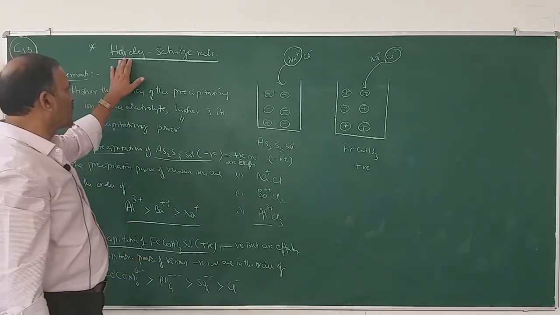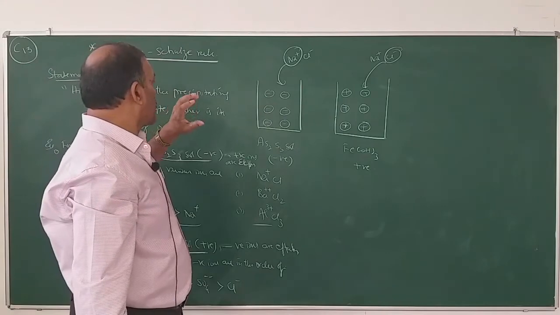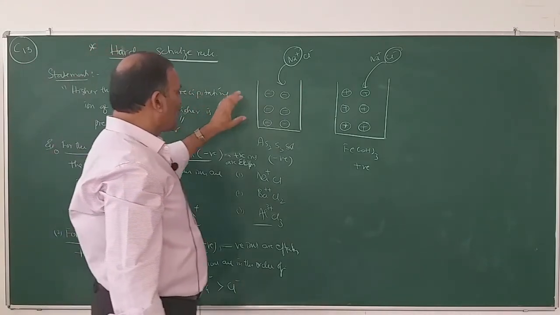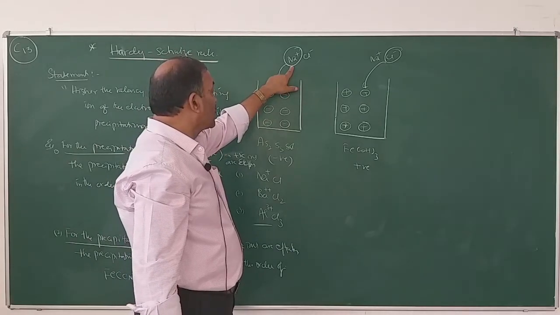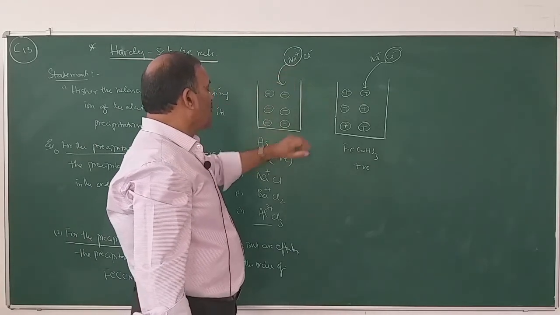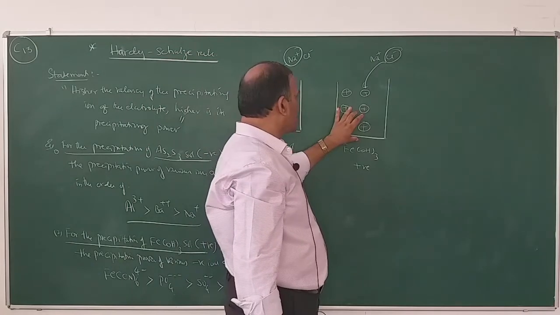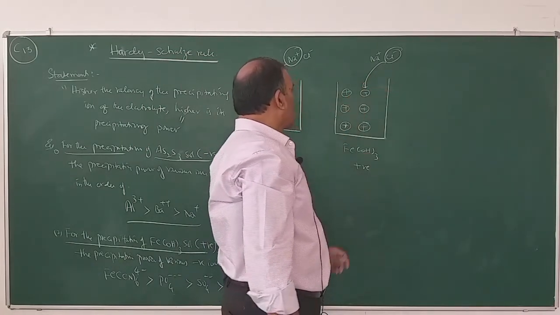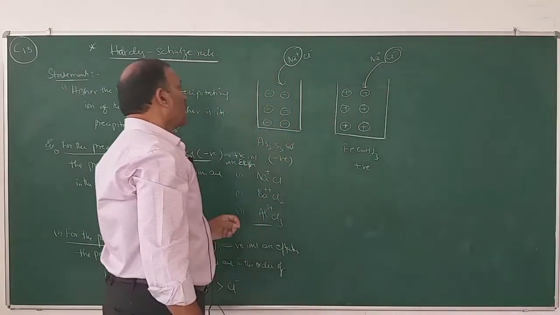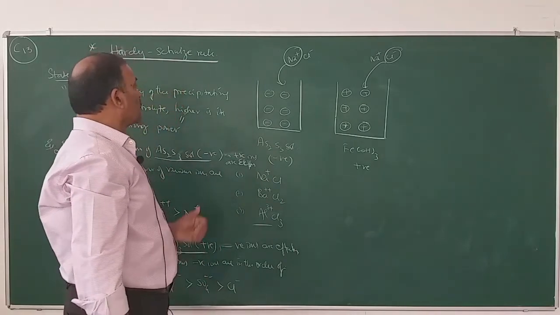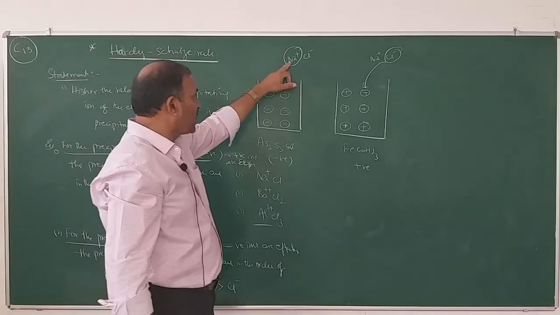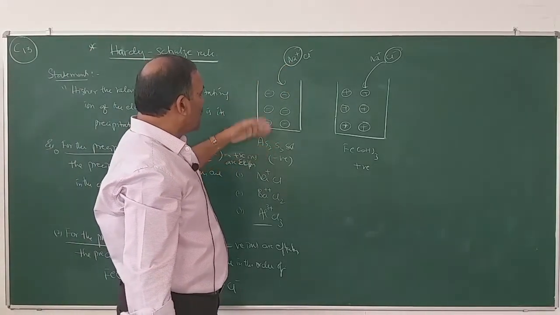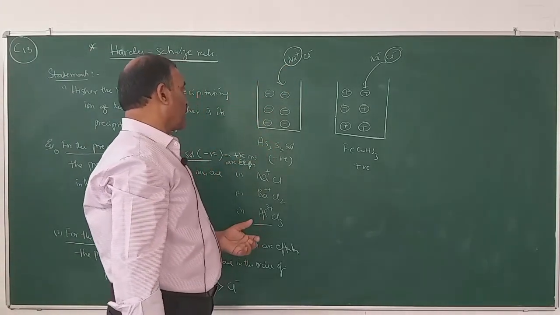So, these are Hardy-Schulze rules. First, you have to bear in mind that for the precipitation of a negative salt, positive ions of the electrolytes are effective. For the precipitation of positive salt, negative ions of the electrolytes are important. According to Hardy-Schulze rule, higher the valency of the precipitating ion, greater is its precipitating power.